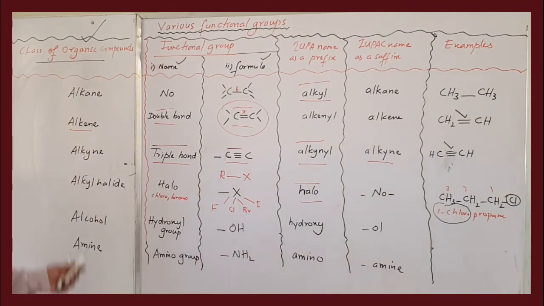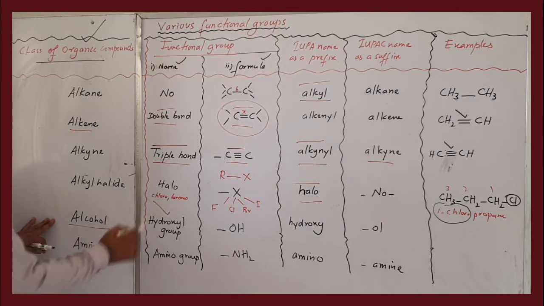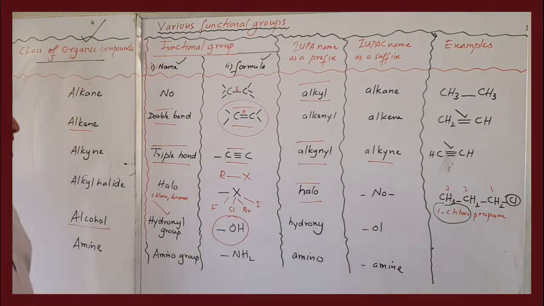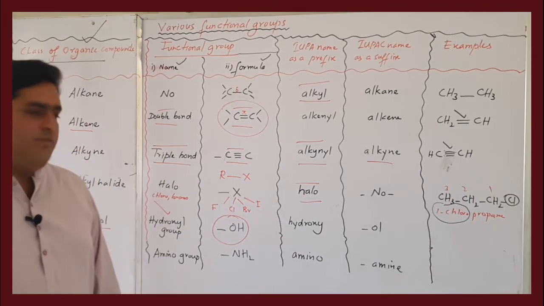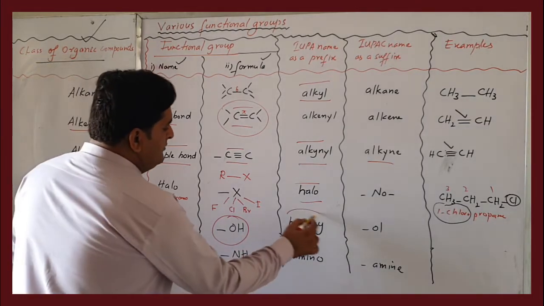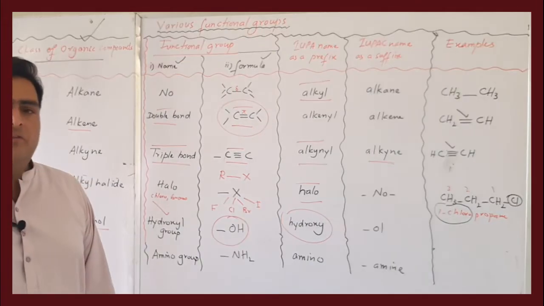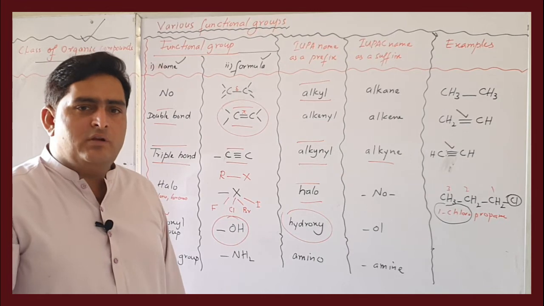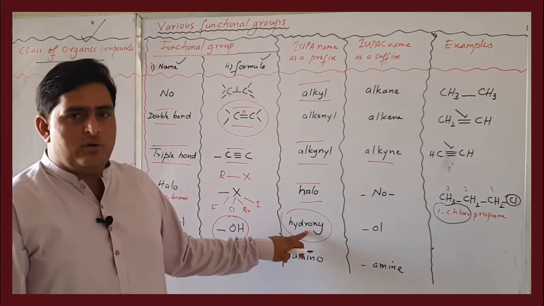Now come to alcohol. Alcohol has the hydroxyl group, OH group. If you see an OH group in an organic compound, the functional group is alcohol. If alcohol comes as a prefix, meaning there is another functional group at higher priority and alcohol is at lower priority, the prefix will be hydroxy.